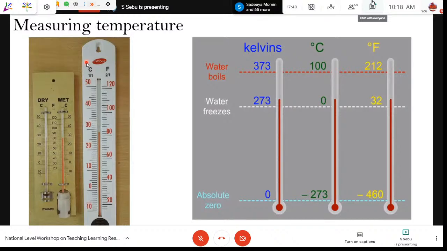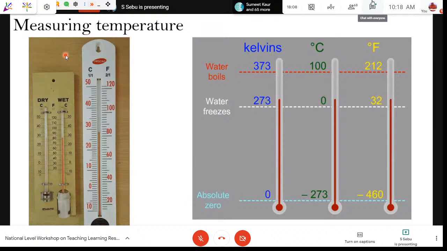You can see here the Fahrenheit, which I have in the geography lab. This is the Fahrenheit and this is the Celsius. Sometimes in other meteorological instruments we even go for Fahrenheit, but usually all weather reporting in India goes by Celsius.